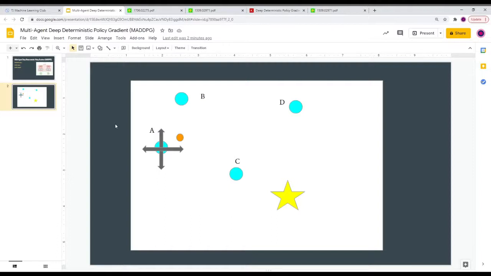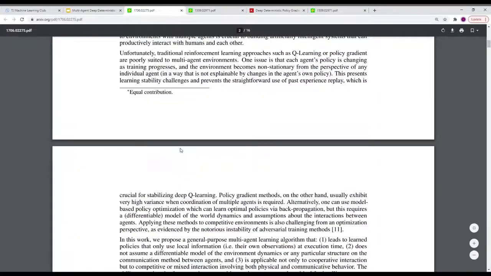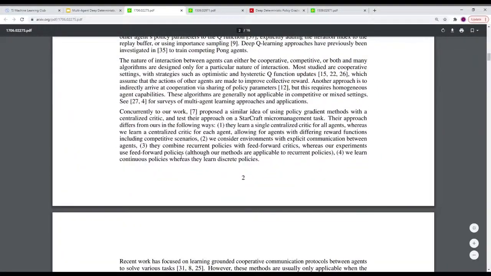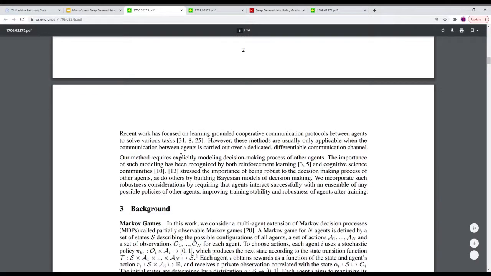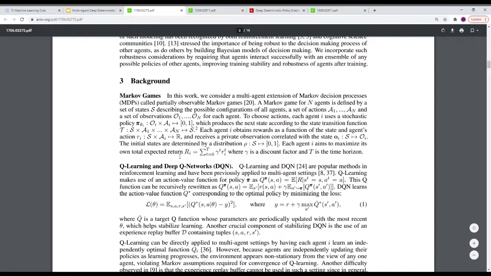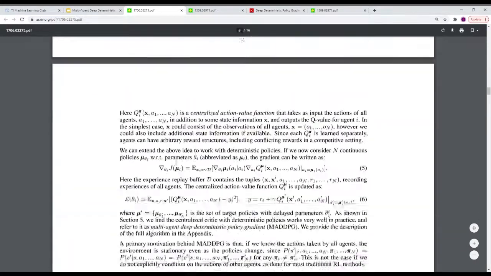So with MADDPG, one of the main goals is to eliminate this issue of non-stationary environments. Non-stationary from the point of view of any agent. You can see where the name comes from, because the rest of the environment isn't stationary because everyone else is moving around, while agent A is trying to make its own decision. So we're trying to eliminate the issue of non-stationary environments. And the approach that MADDPG takes to this is having something called a centralized critic.